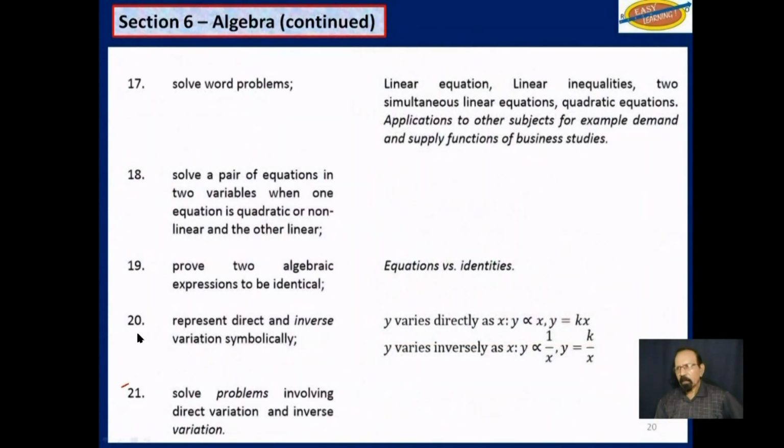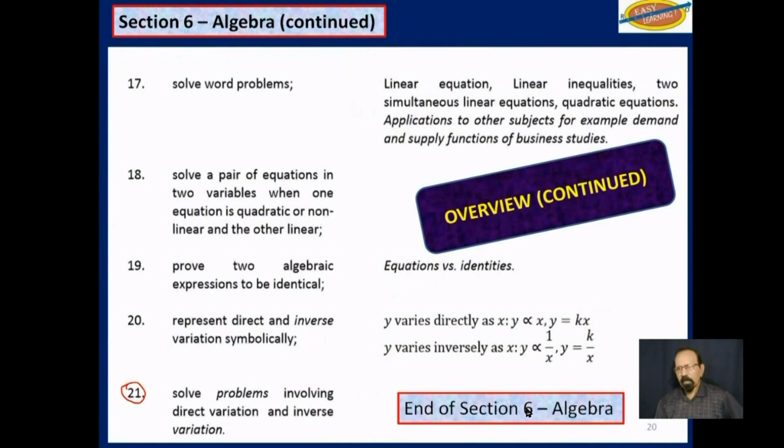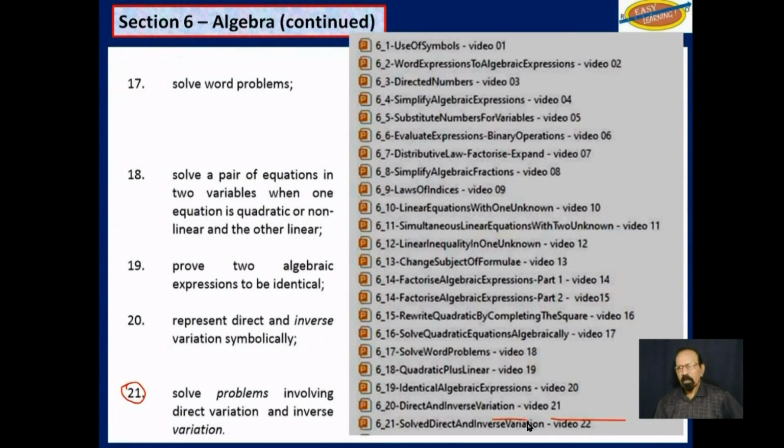And finally, up to Objective 21, which is the end of this section on algebra, will be covered in these last 5 videos from 18 to 22. So we have 22 videos from 21 objectives.